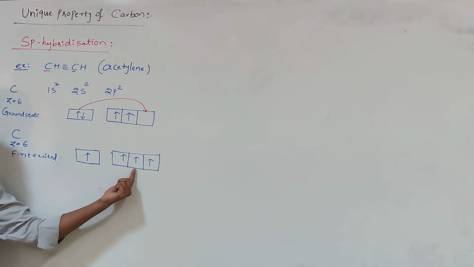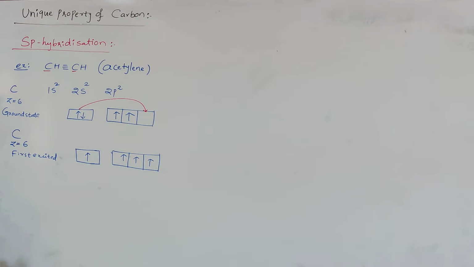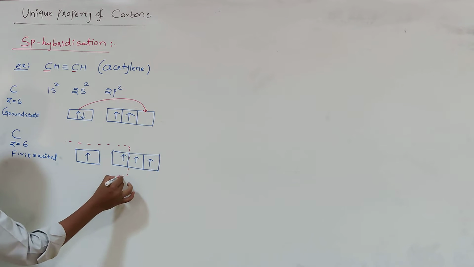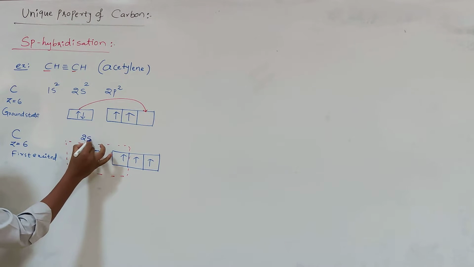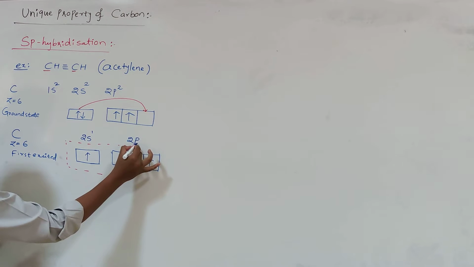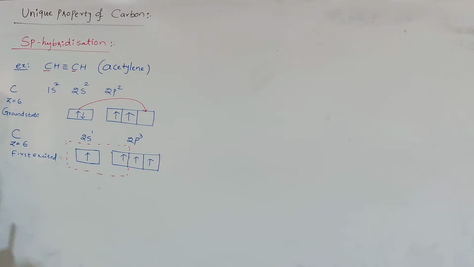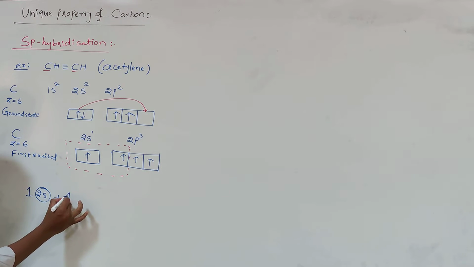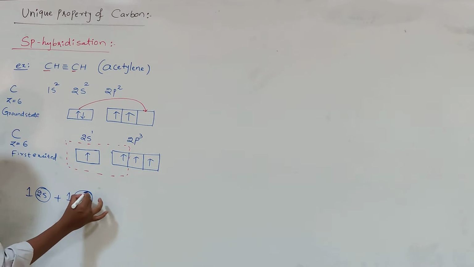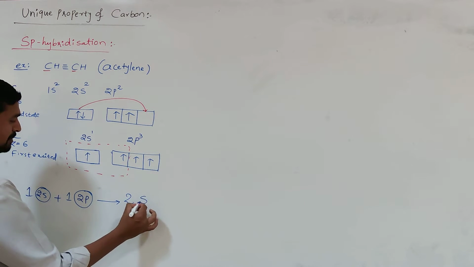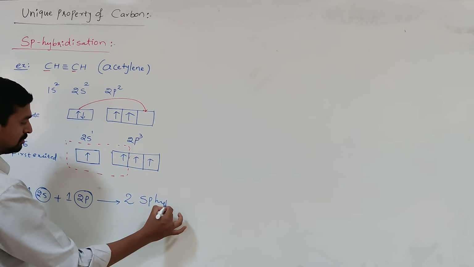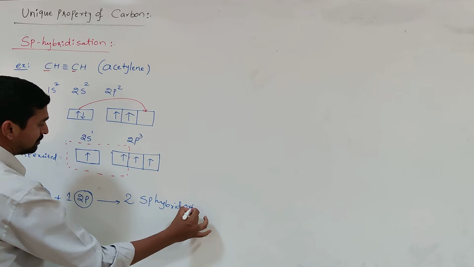Out of the 4 atomic orbitals, only 2 atomic orbitals are involved in the hybridization, that is one 2s orbital and one 2p orbital, to form 1 plus 1, 2 sp hybrid orbitals. 2 sp hybrid orbitals are formed.